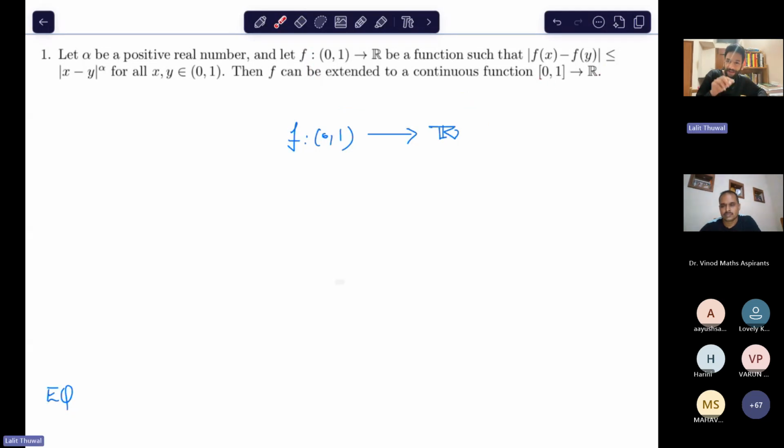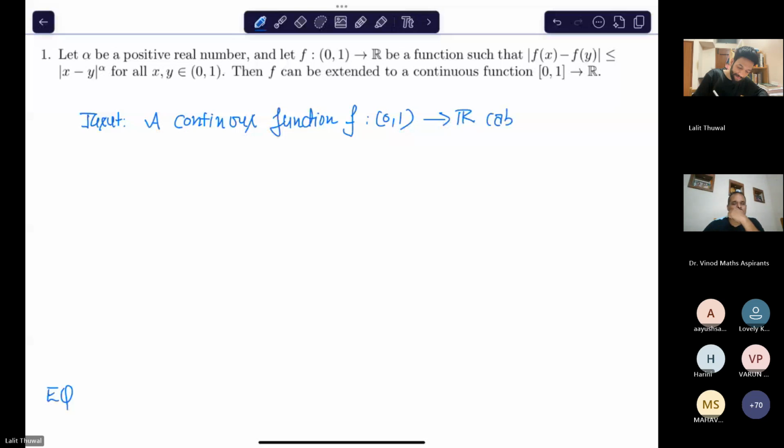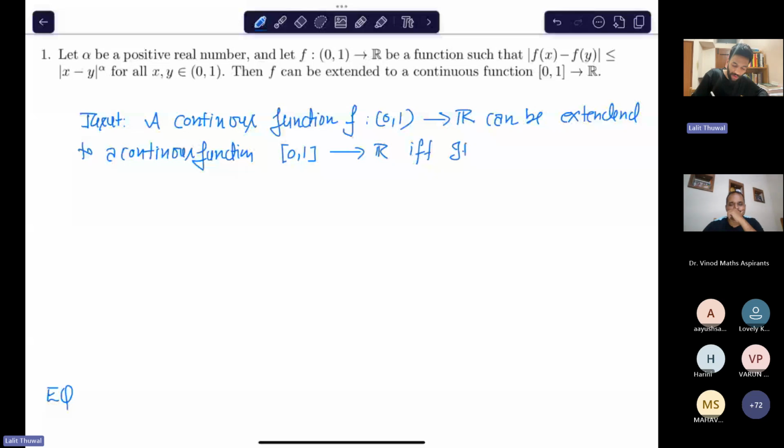So here I am using the result: a continuous function f from 0, 1 to R can be extended to a continuous function on the closed interval 0, 1 to R if and only if it is UC, where UC means uniformly continuous, on the open interval 0, 1.